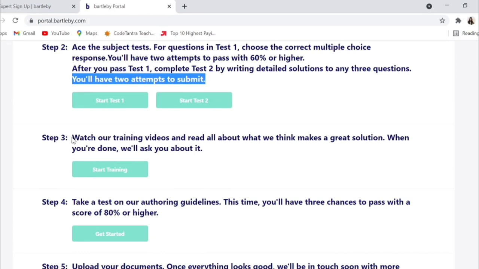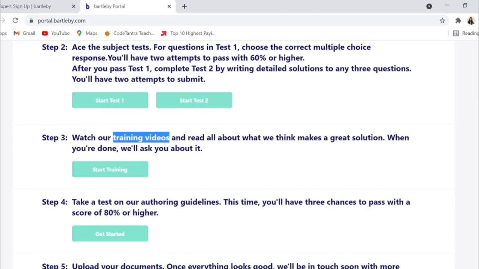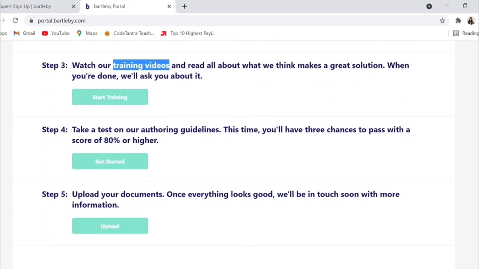Okay, and after that, when you pass both the tests successfully, you get to step number 3, where you have to watch the training videos. They will provide you some training videos on how you have to answer the questions, that you have to answer it neatly if you're writing it down on paper, what the guidelines are and what is considered a very good solution. So all these things will be covered in this video, and that will be a training module for you. After you cover this, you have to take a test on the guidelines. Whatever they told you in the training video, they will ask you in this test: what the guidelines are and how you should write an answer. You will get 3 chances to pass this test, and you have to secure 80% or above. That's step number 4.